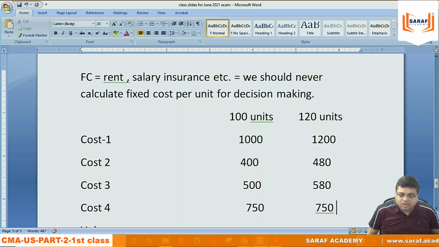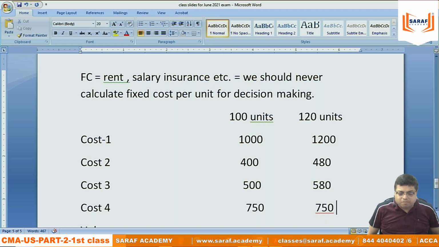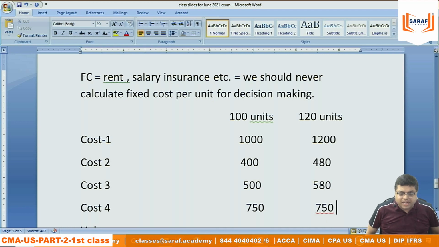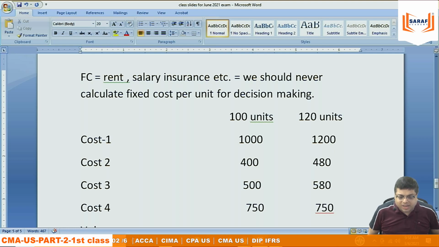Cost 4, whether it's 100 units or 120 units, it is 750. So when the total amount is same, it is fixed cost. When per unit is same, it is variable cost. But when the total is not same and per unit is not same, then it is called semi-variable cost. Semi-variable means that in cost 3, there is some portion variable and some portion fixed. Both types of costs are included in that.